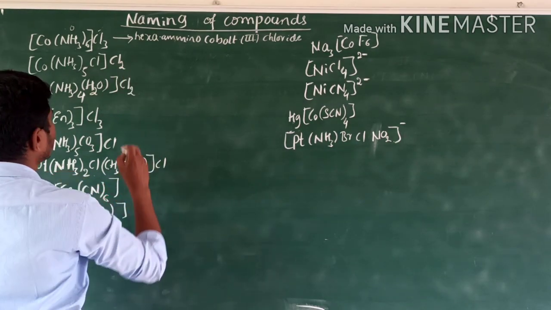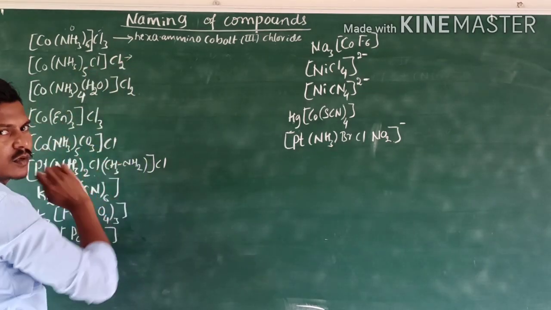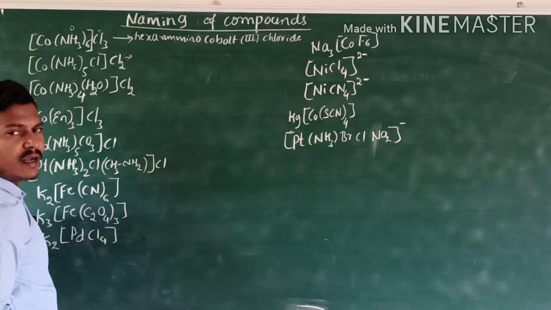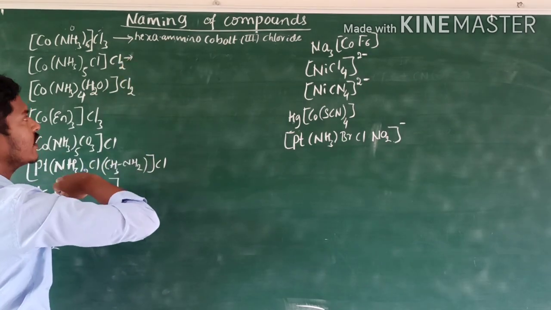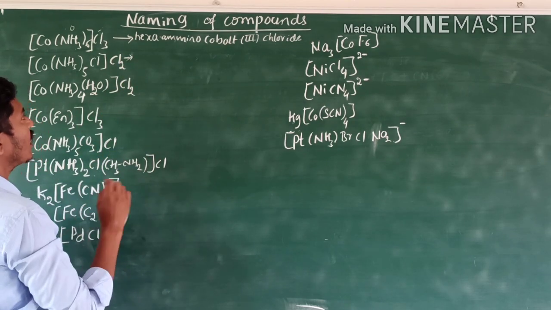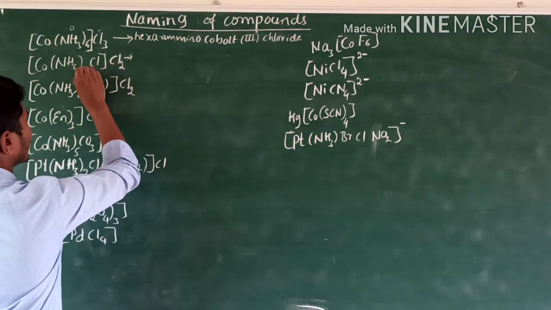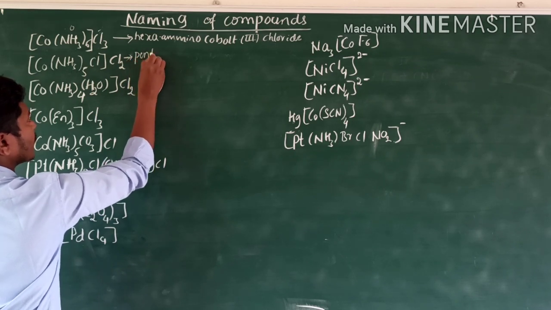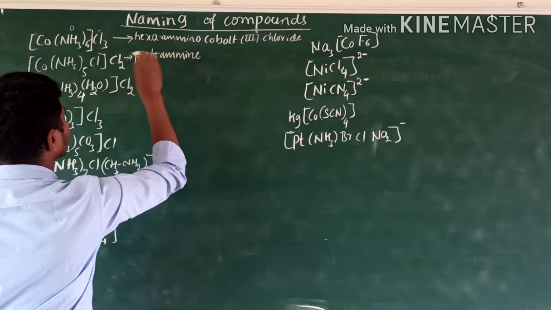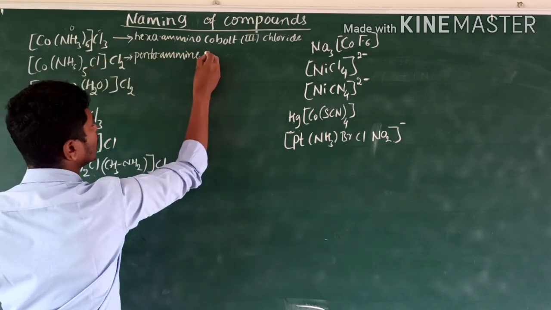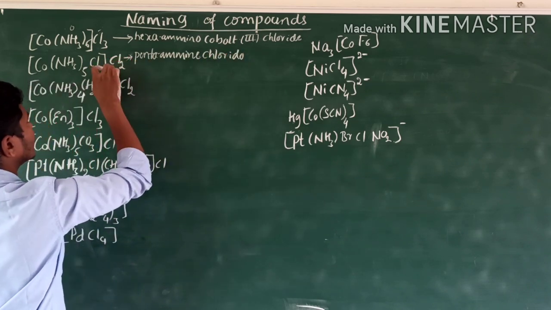Next one, the second one. Here two ligands are there. The ligands are named according to alphabetical order. When more than one, different types of ligands are there, we name the ligands in alphabetical order. Here amine is there, and here chloride is there. That's why pentaammine chlorido cobalt. What oxidation state is there?